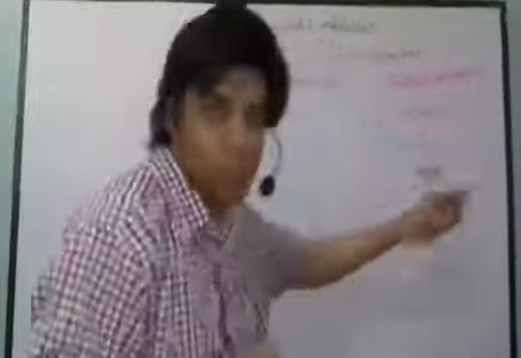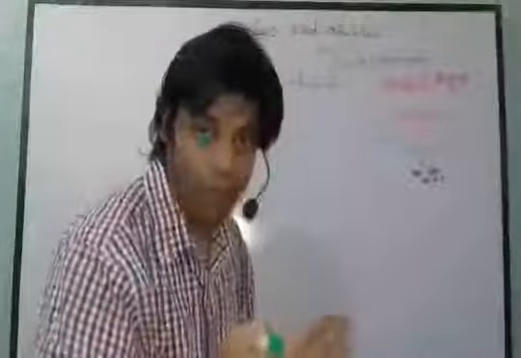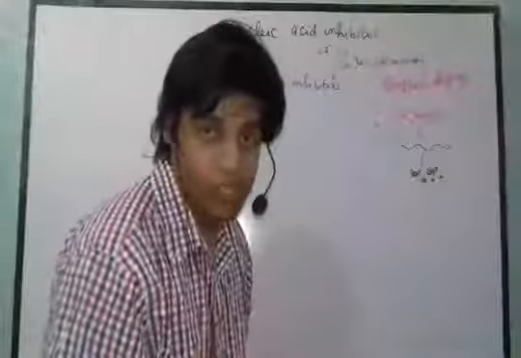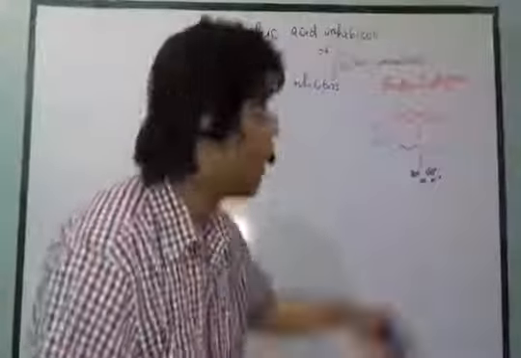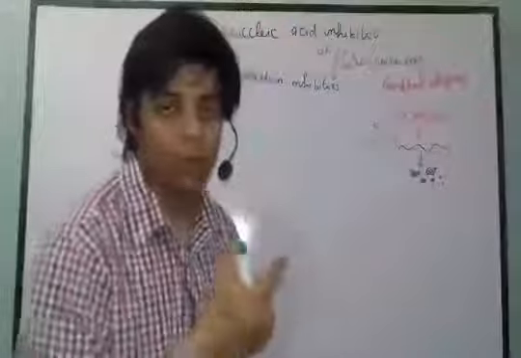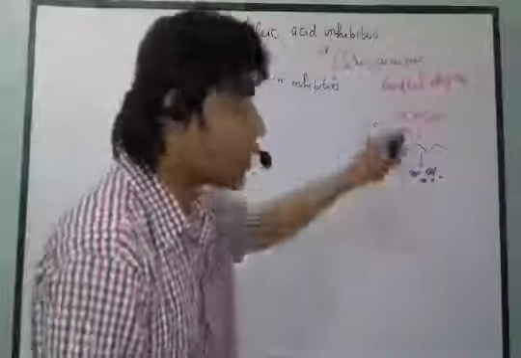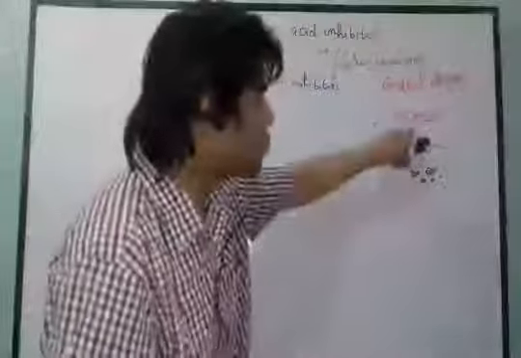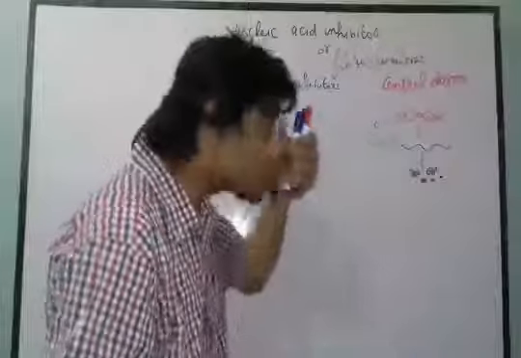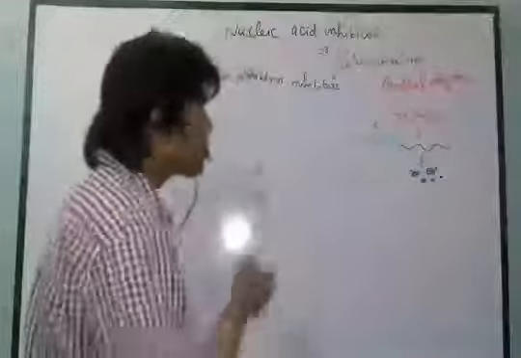So all these processes are needed for the cell survival, for the cell replication, for the cell division. All these processes, this central dogma, are needed. And this central dogma will be started through this DNA. So DNA is very important.